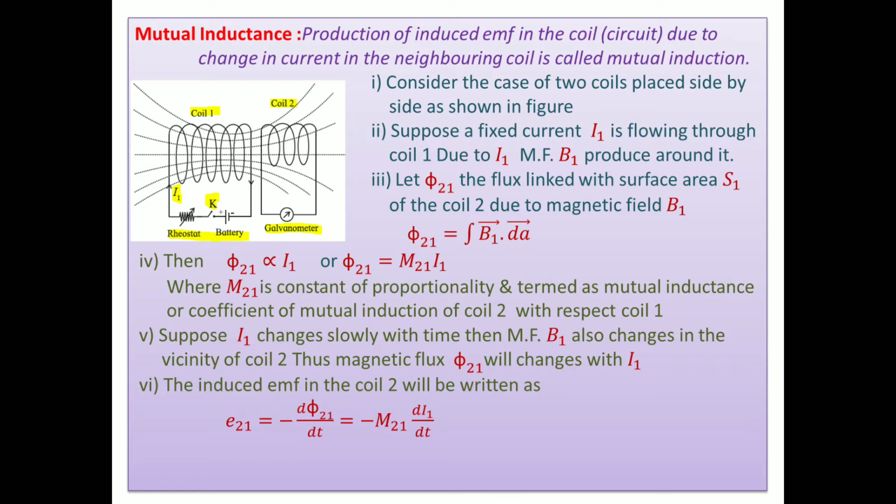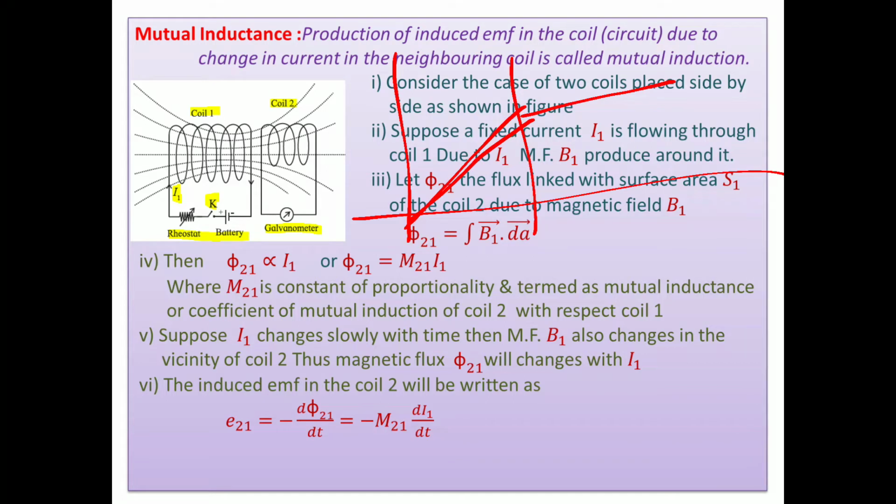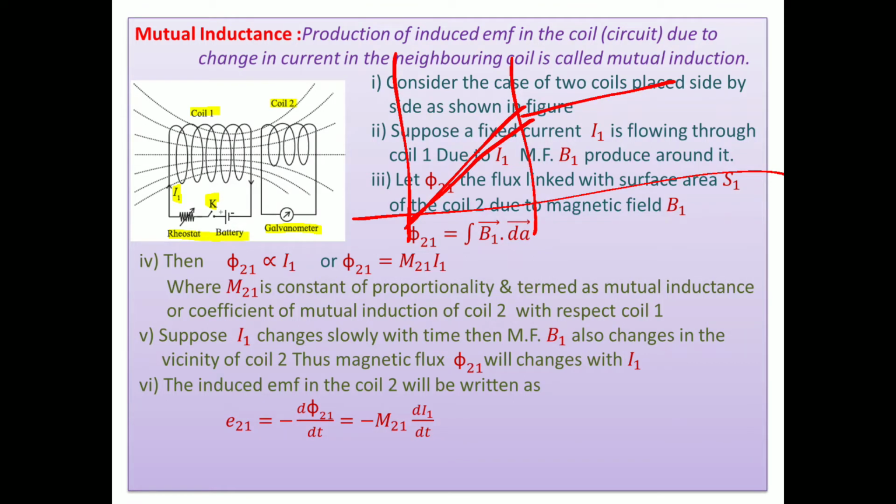Then what happens? Current in the coil goes on increasing initially, and after a certain time it becomes steady. Look at this portion. When current in the coil goes on increasing, what happens then? Magnetic field of coil 1 goes on increasing. And as the magnetic field of the coil goes on increasing, coil 2 situated near it comes in the increasing magnetic field of coil 1.